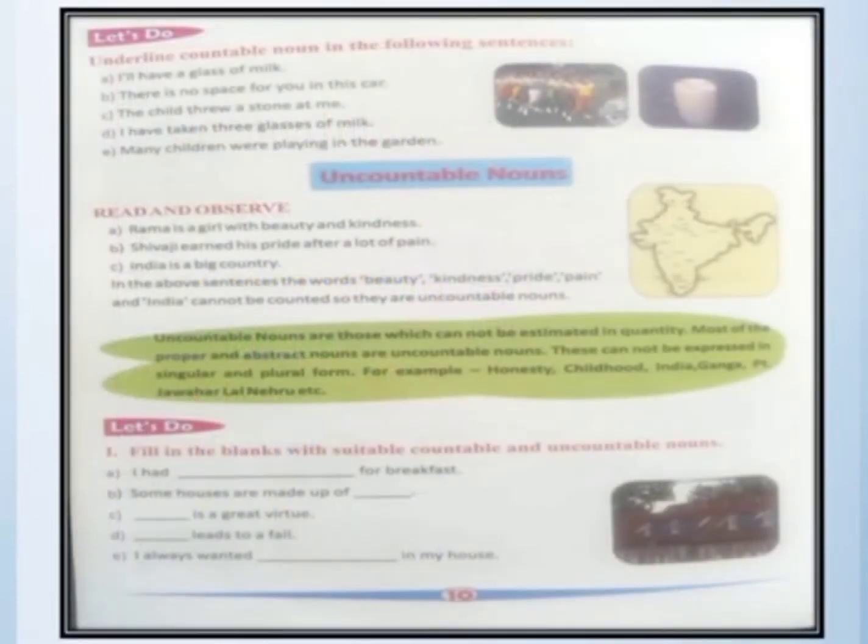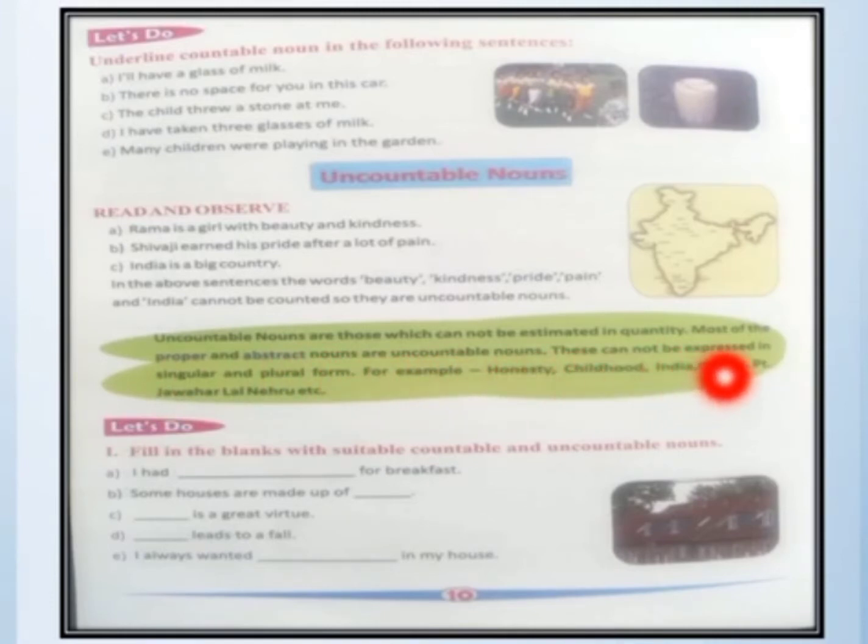Now let's look at the book. On page number 10, there's another green cloud which says uncountable nouns are those which cannot be estimated in quantity. We cannot count them in number. Most of the proper and abstract nouns are uncountable nouns.